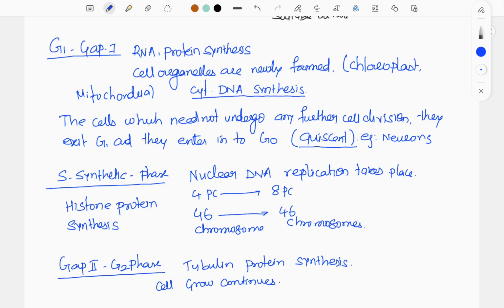Remember, the two most important things are that the amount of DNA gets doubled, but the number of chromosomes does not double, they remain the same. For example, if the chromosomes are 46, they remain 46, they do not become 92. So it is the most important thing that takes place in the S phase, that is synthetic phase.